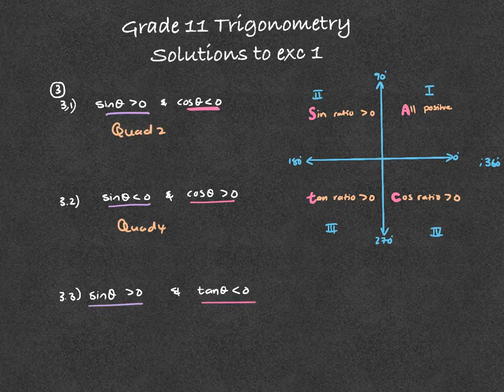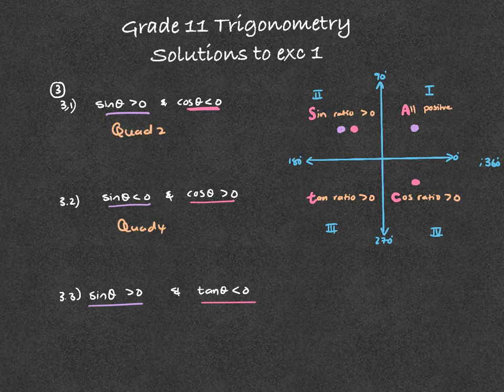Next up, we're going to look at 3.3, where the ratio of sine is positive, and the ratio of tan is negative. Sine is positive in quadrant 1. No, that's the wrong color. In quadrant 1, sine is positive, and in quadrant 2, sine is positive, right? And where's tan negative? Tan is negative in quadrant 2 and in quadrant 4, right? Because tan is positive in quadrant 1 and 3.